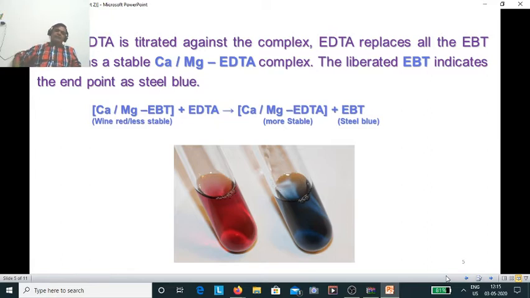And then after that you have to titrate it with EDTA. When you titrate, there will be one point at which the solution in the flask is going to turn blue. So basically you have to note down the amount of EDTA used in that process. That would be the amount of EDTA that could be used in further calculations.